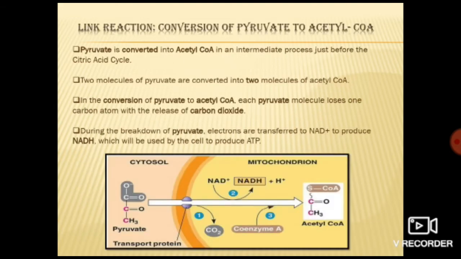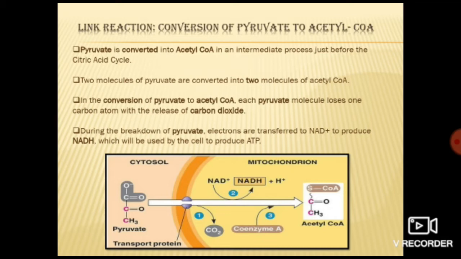Now, the next stage is the Krebs cycle. But before starting with the Krebs cycle, we should know that pyruvate does not enter the mitochondria directly. Pyruvate is not permeable to the mitochondrial membrane. So before entering, what happens? This pyruvate gets converted into acetyl CoA. How many molecules of pyruvate were formed in glycolysis? Yes, 2 molecules of pyruvate. So both molecules will enter and be converted into acetyl CoA.